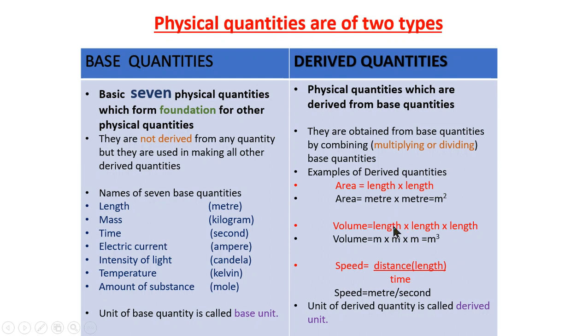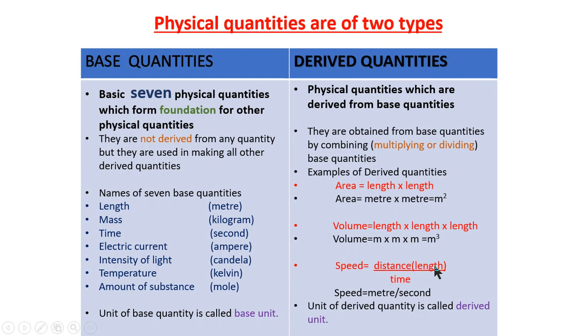As you can see, length is a base quantity. We are multiplying length into length into length. We are using a base quantity to make a derived quantity. So the unit of length is meter, then again meter, then again meter, it's meter cube. The unit of volume is meter cube, which is a derived unit. Okay, another example, speed. The formula of speed is distance by time.